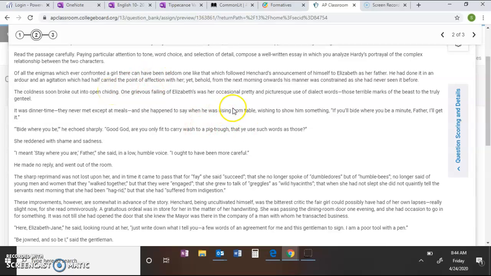One grievous failing of Elizabeth was her occasional pretty and picturesque use of dialect words, those terrible marks of the beast to the truly genteel.